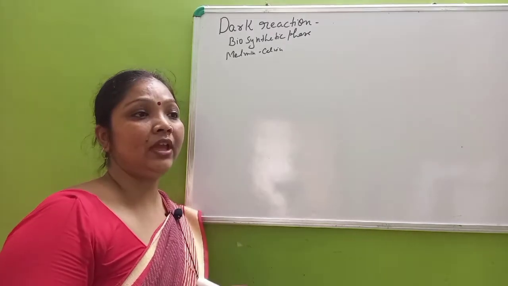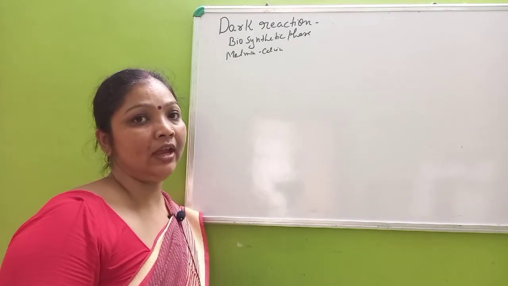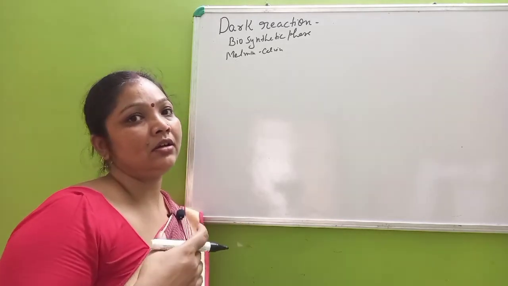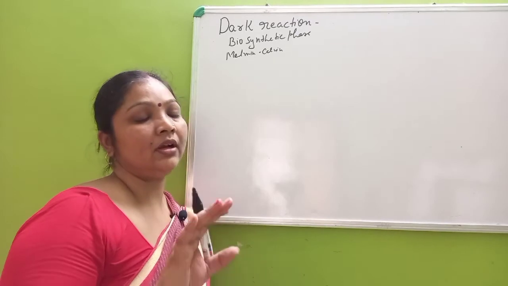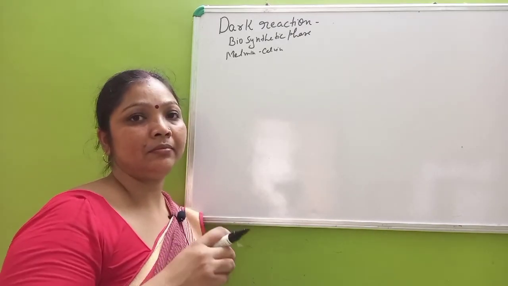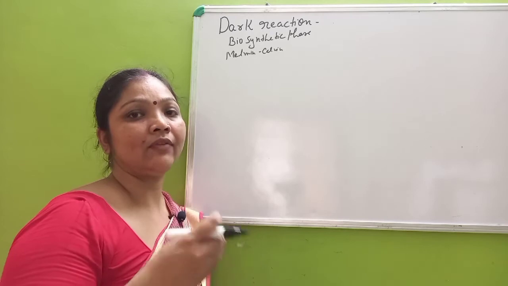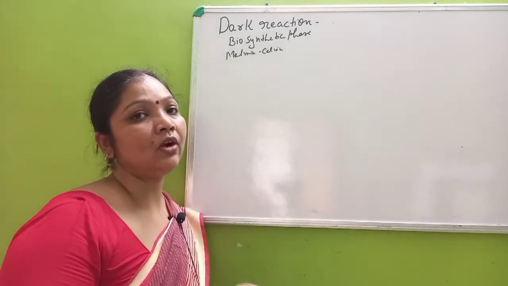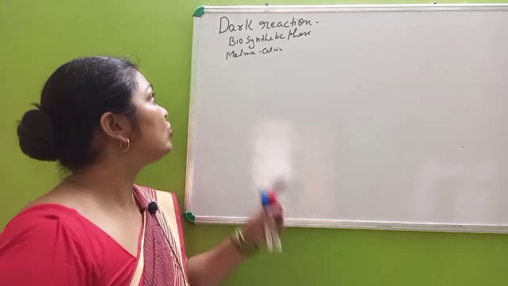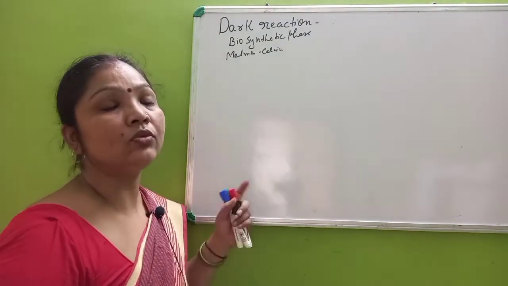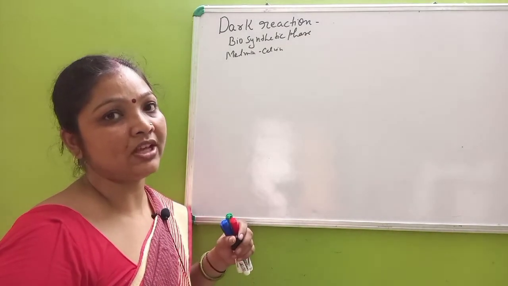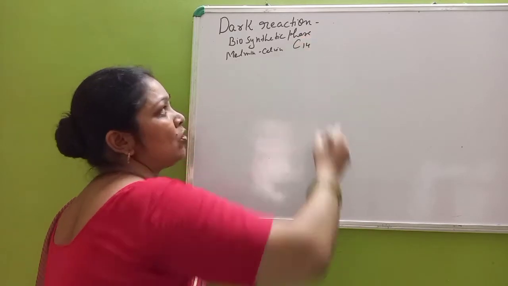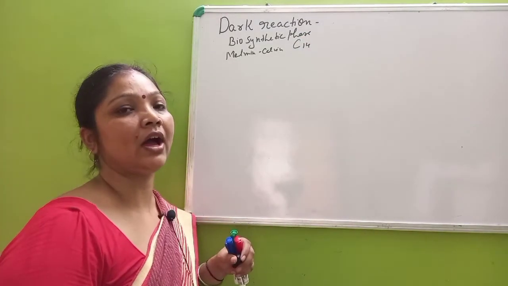He exposed the green alga to sunlight, and after some time he took out the alga and killed them, and after that they did chemical reactions to find out what happened next. For this experiment Calvin used carbon-14, a radioactive carbon.